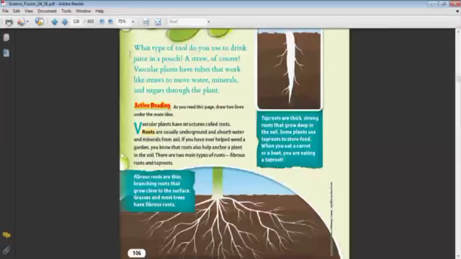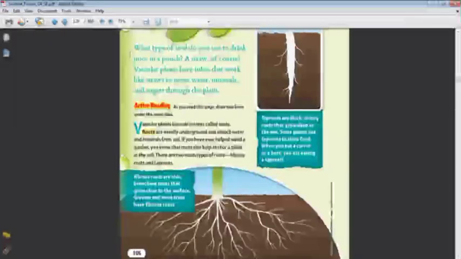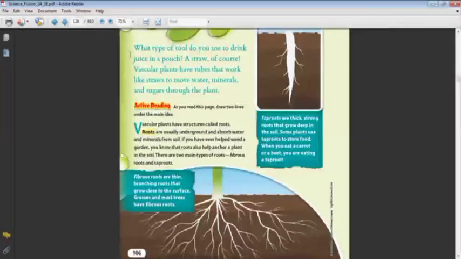Then there are two types, as you said. One of the roots has branches. It can branch and stay close to the surface, as you said. Bravo, Karma. So the fibrous root is the first type of the roots. It's a type of root that branches close to the surface like the root of grasses, and most trees have a fibrous root. So the first type of root is called fibrous and it grows close to the surface and it has different branches like this one here in this photo.